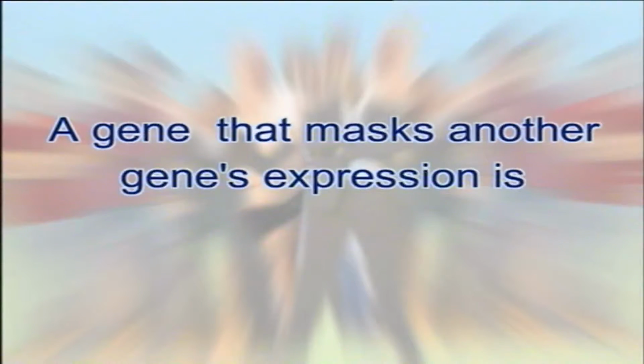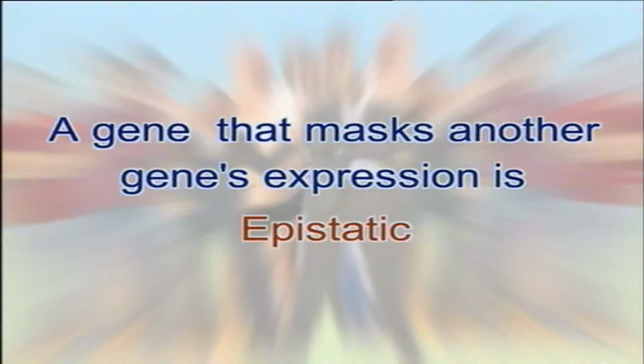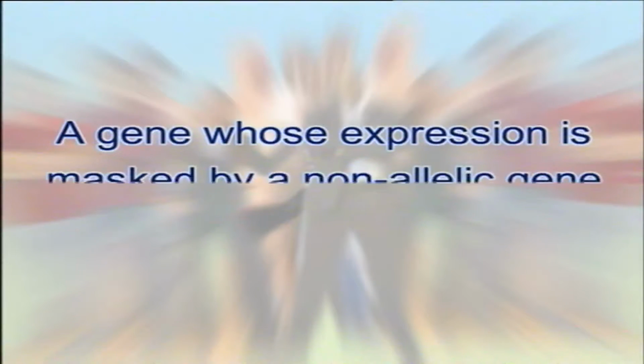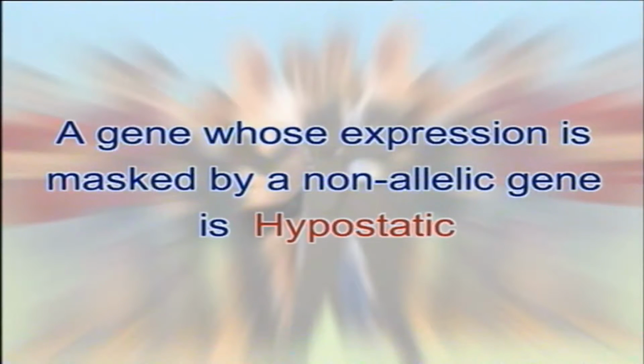Epistasis literally means standing upon. A gene that masks another gene's expression is said to be epistatic, and the gene whose expression is masked by a non-allelic gene is said to be hypostatic. Epistasis is of several types.